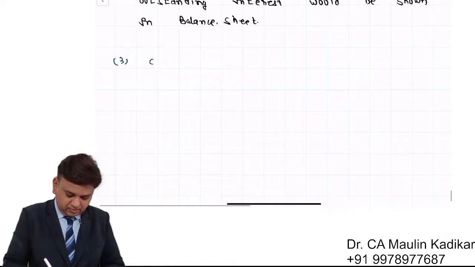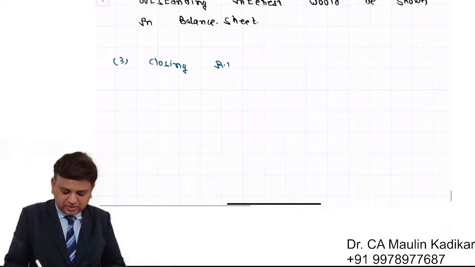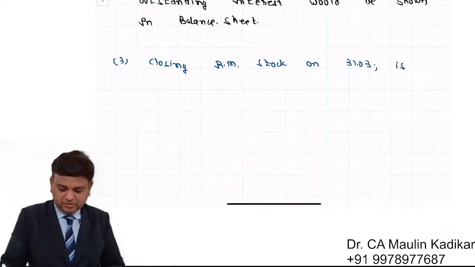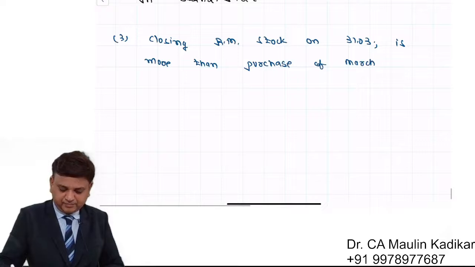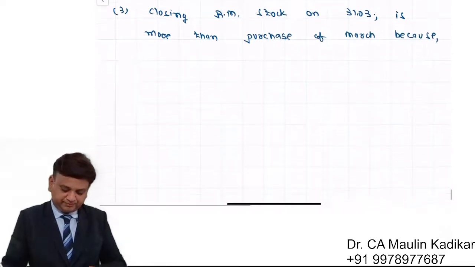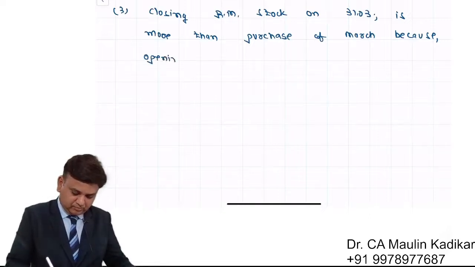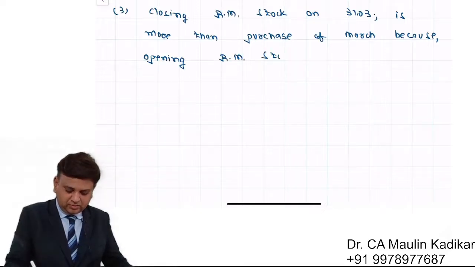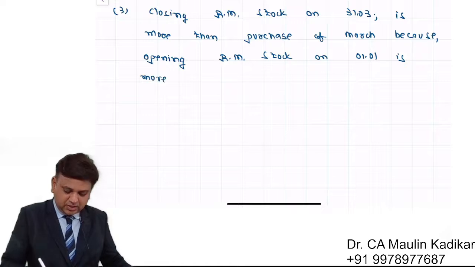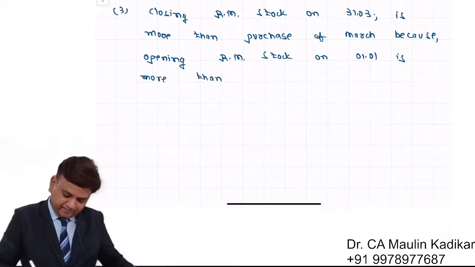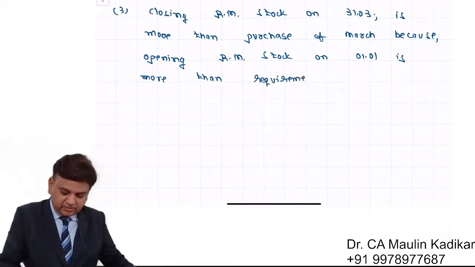Third point, closing raw material stock on 31st of March is more than purchase of March, because opening raw material stock on 1st of January is more than requirement of January month.